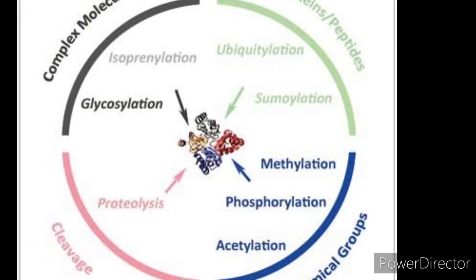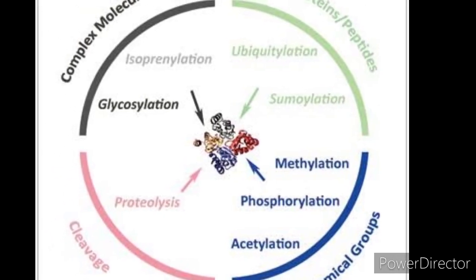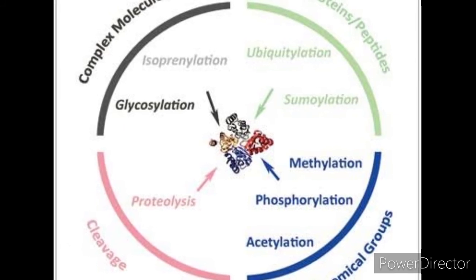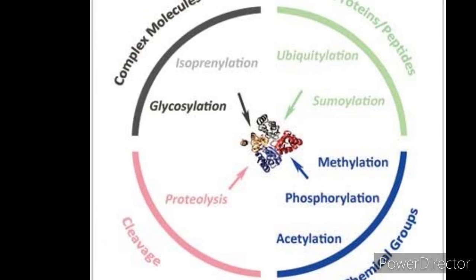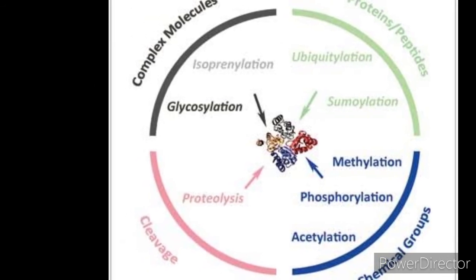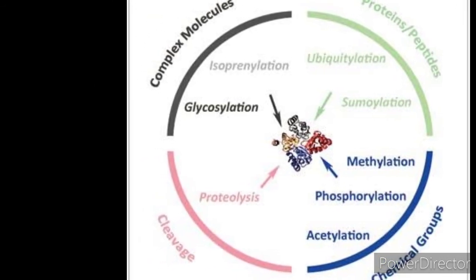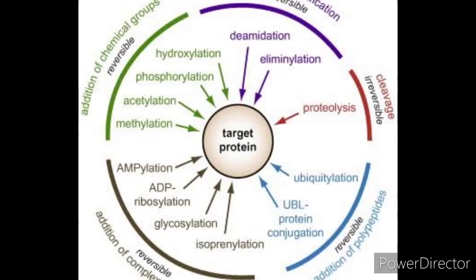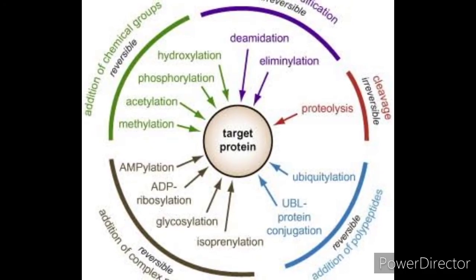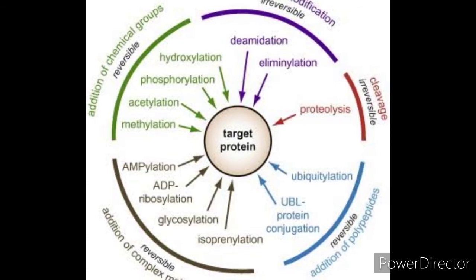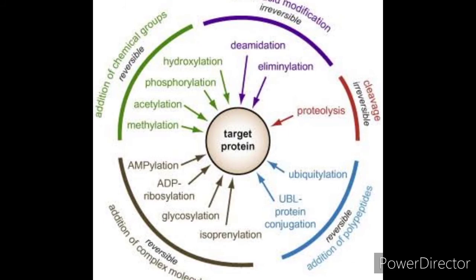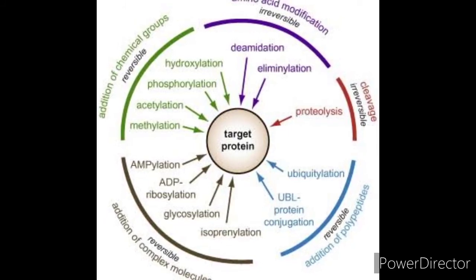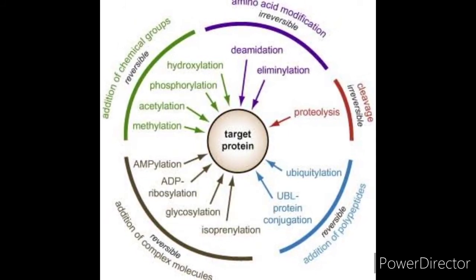Protein post-translational modifications, or PTMs, increase the functional diversity of the proteome by the covalent addition of functional groups or proteins, proteolytic cleavage of regulatory subunits, or degradation of entire proteins. These modifications include phosphorylation, glycosylation, ubiquitination, nitrosylation, methylation, acetylation, lipidation, and proteolysis, and influence almost all aspects of normal cell biology and pathogenesis.